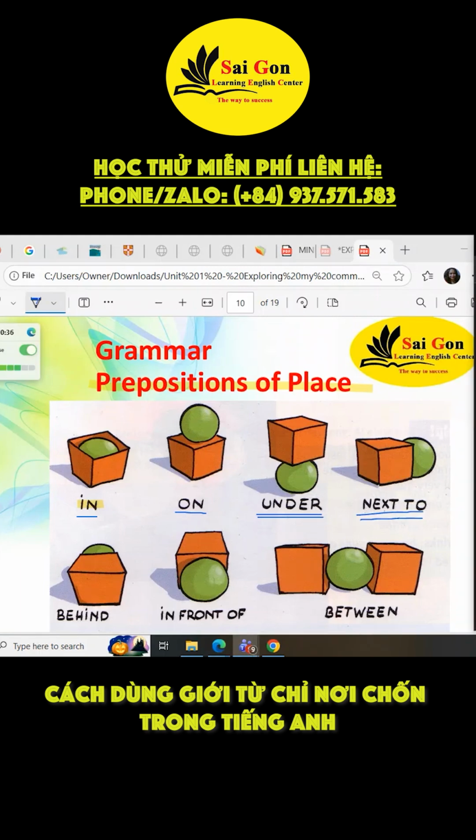But if it's like this, we say near. The light is near the box. But if it's closer, we say the light is next to the box. If it's like this, near.